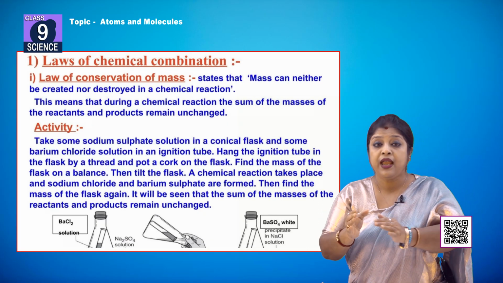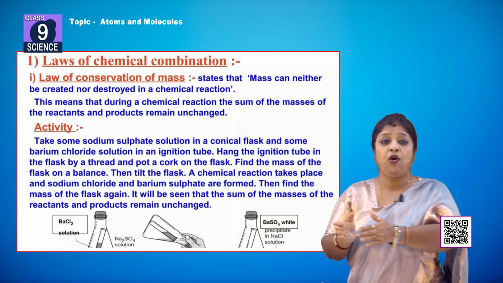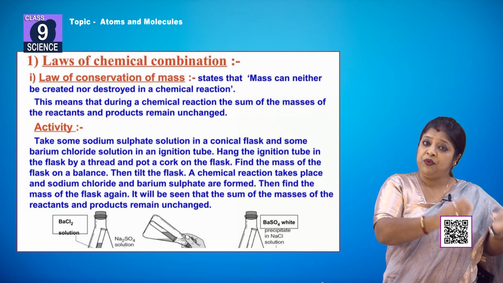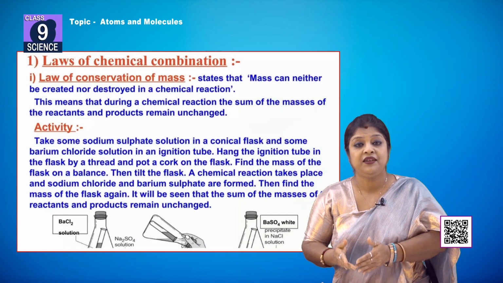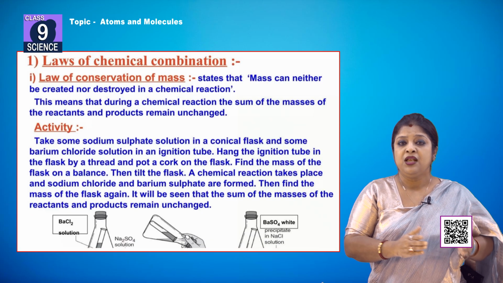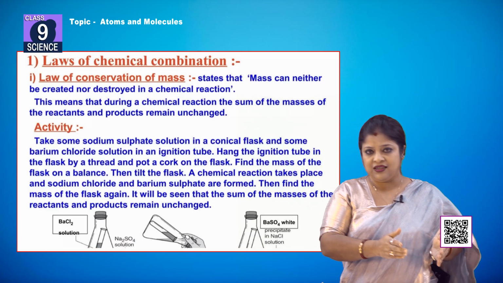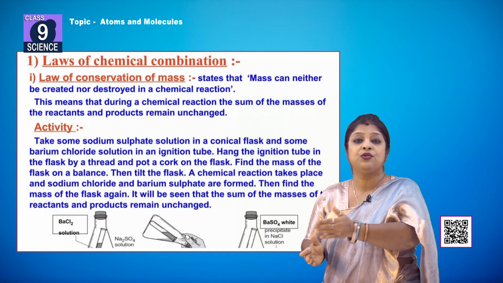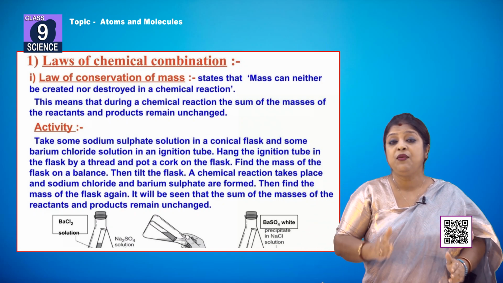So, how can we say that before the reaction and after the reaction the mass is conserved, the mass is the same? Whatever is the mass of the reactant, after the reaction the mass of the product is also the same. So, how can we prove it?